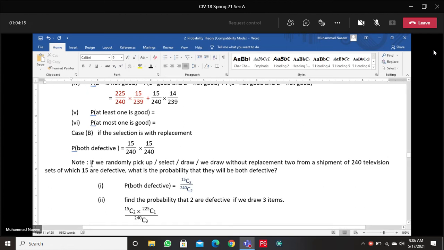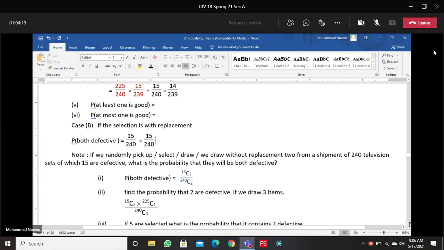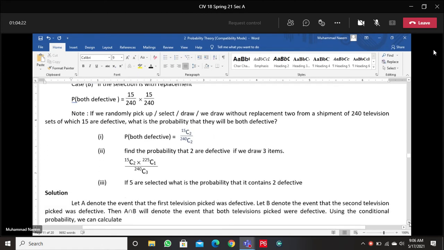Now remember, if in certain problems it is not mentioned, this will be treated as the case of without replacement.